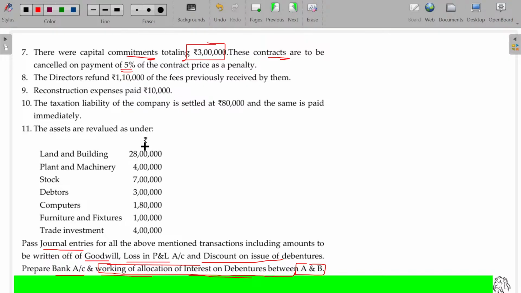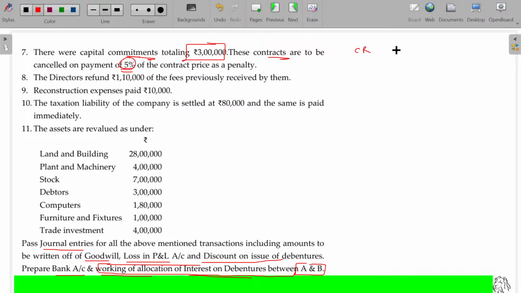So in that case, when there is a contract, it is not completed, but the commitment is there to give it. If I cancel, there will be a penalty. Here, there's a penalty of 5%. This penalty is always a loss. Paid means it will go out of the cash. Payable means it may be outstanding. Penalty payable. So penalty payable is a loss.